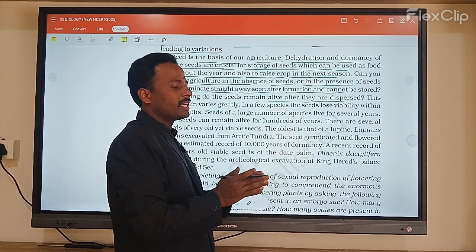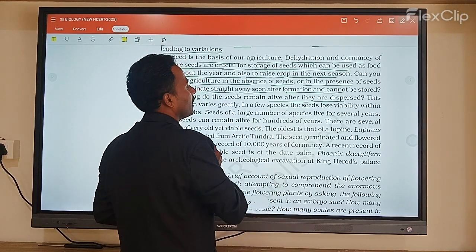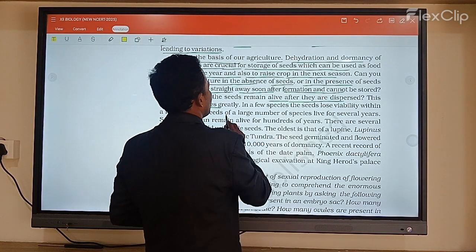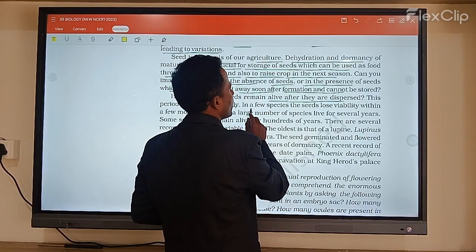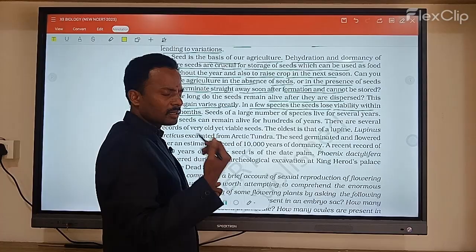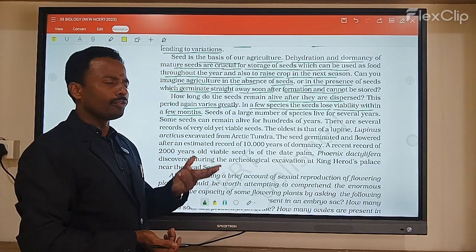After dispersal, when dormancy is not there, they are completely alive. This period varies greatly. In a few species, seeds lose viability within a few months, and some pollen grains have viability for only a few months.